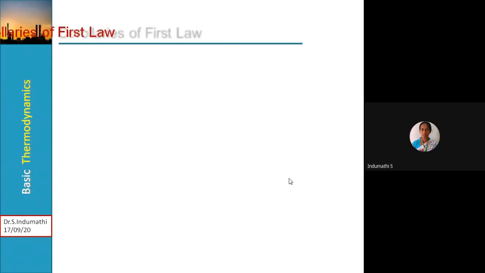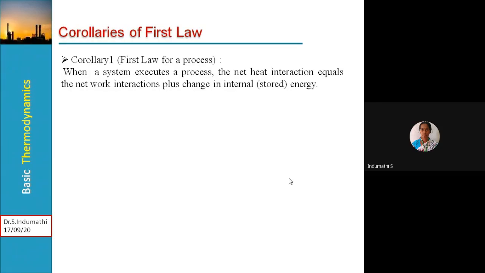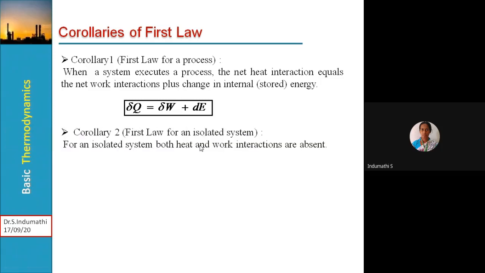Then coming to the corollaries of the first law of thermodynamics. What is the first corollary? It is for a process: when a system executes a process, the net heat interaction is equal to the net work interaction plus the change in internal energy, which is also called the stored energy, and delta Q is equal to delta W plus dE. Very important expression.